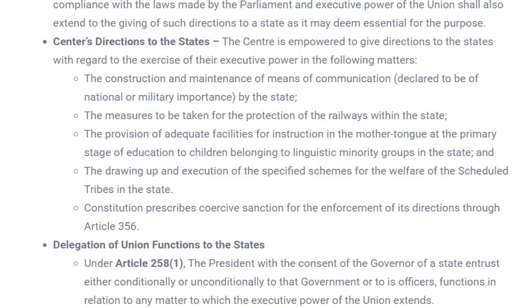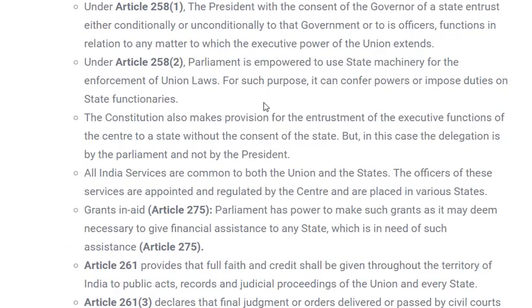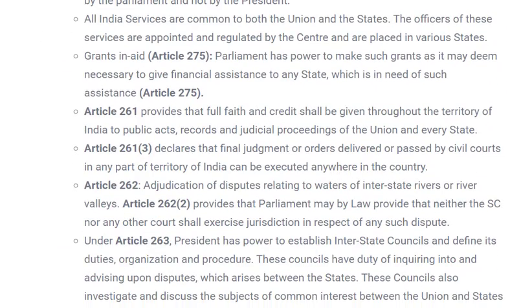So these are all about the administrative relation between center and state. And in this administrative relation, there is one very important article, that is Article 261. What is that Article 261? We'll move to that first and then we'll come back to other articles. So Article 261 states full faith and credit. What is this full faith and credit?